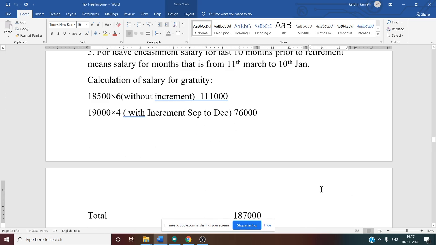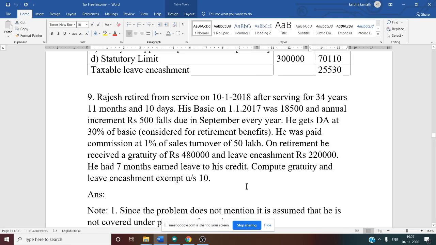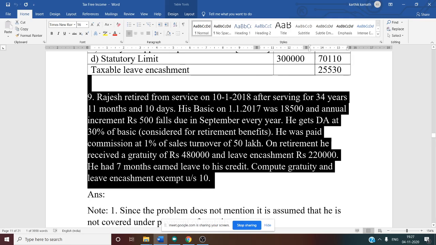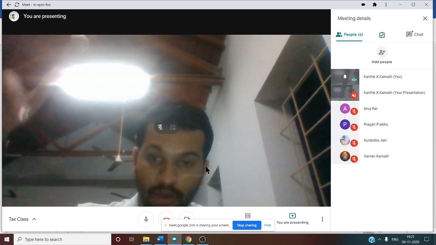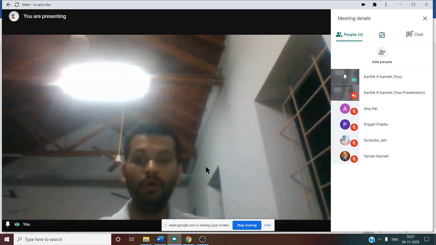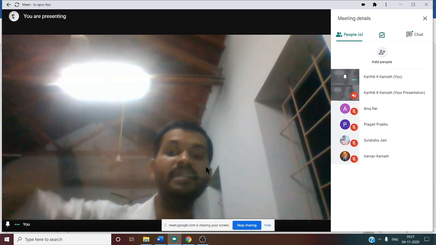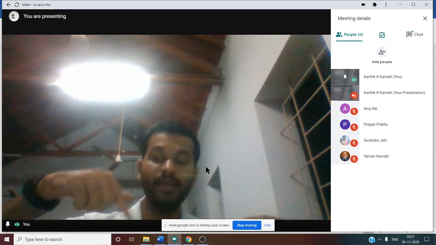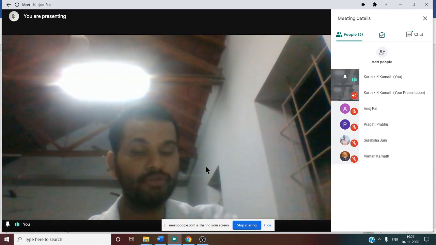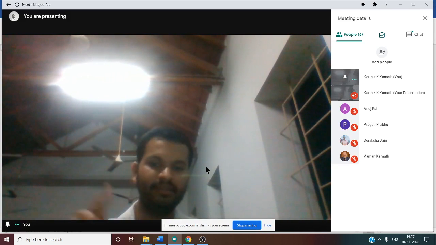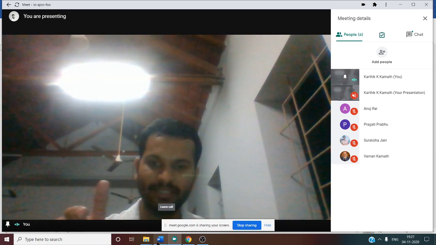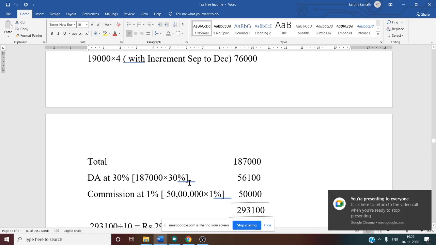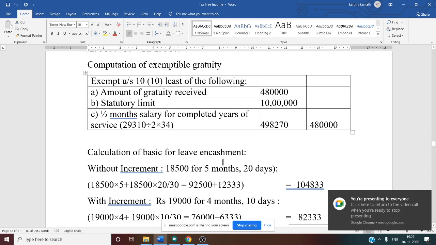Once again, if you see the problem, they have said you have to compute earned leave encashment also. And you know that for earned leave encashment the month of retirement is included, so you cannot consider the previous working note for this problem. Why? Because for gratuity calculation the month of retirement is excluded. That is why again we have to do a working note. So now the second step: calculation of earned leave encashment, working note.